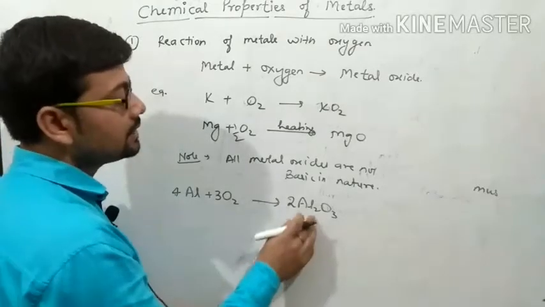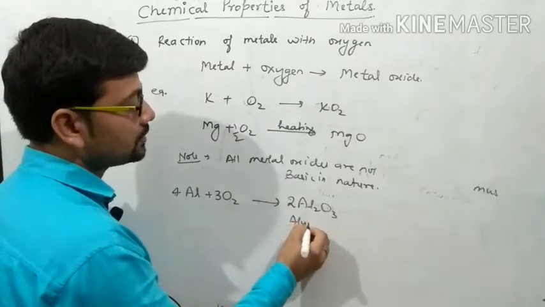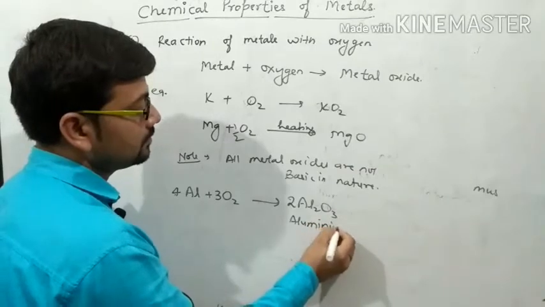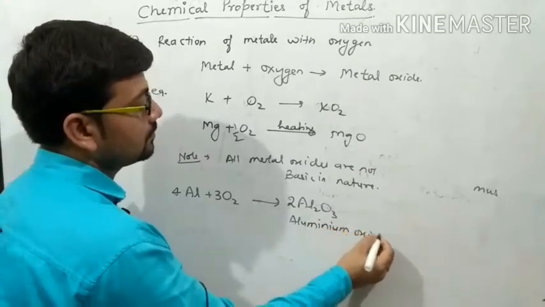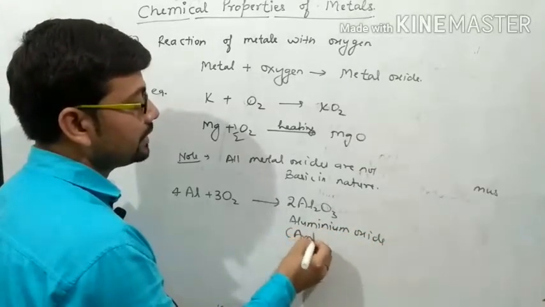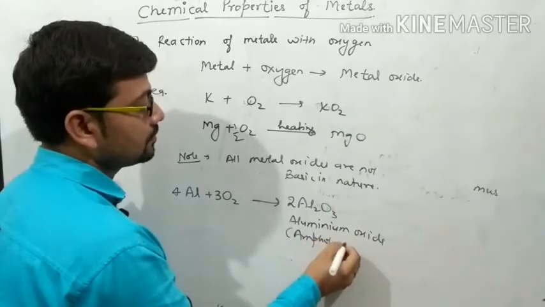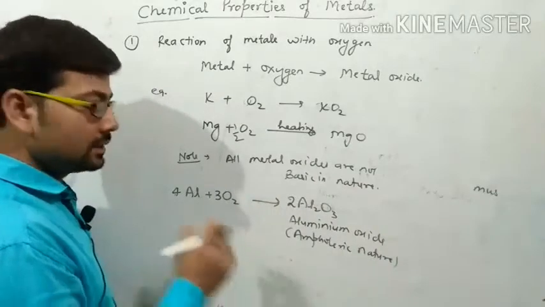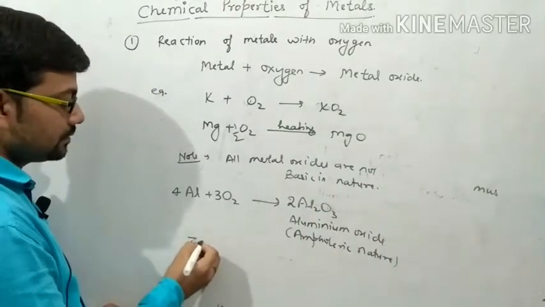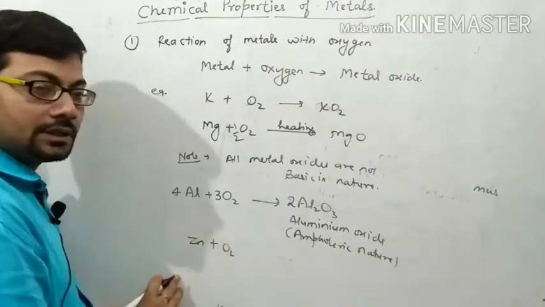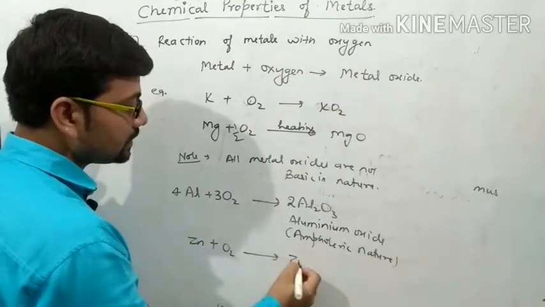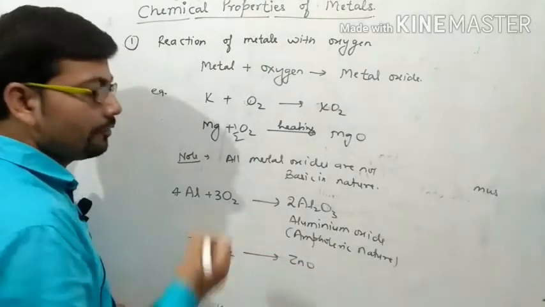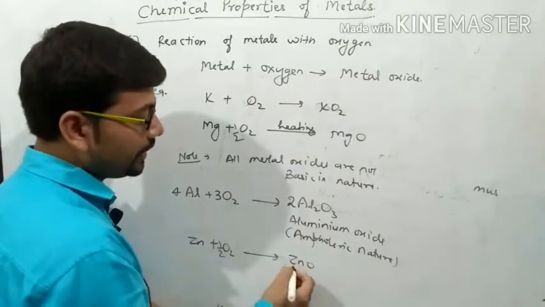This aluminium oxide is amphoteric in nature. Similarly, in the case of zinc, when it reacts with oxygen, then it forms zinc oxide, which is also amphoteric in nature.